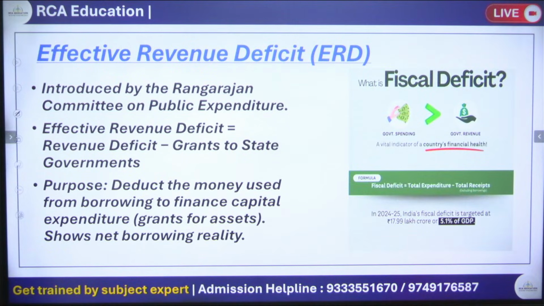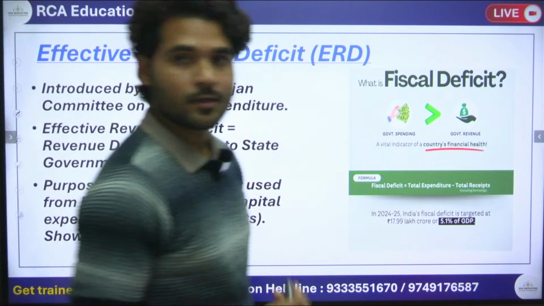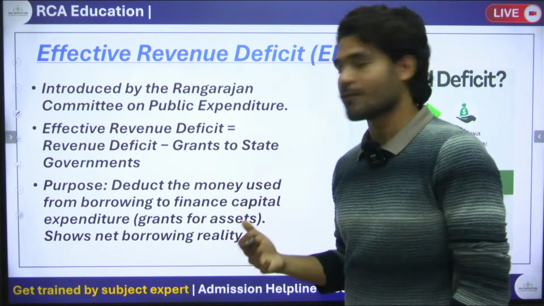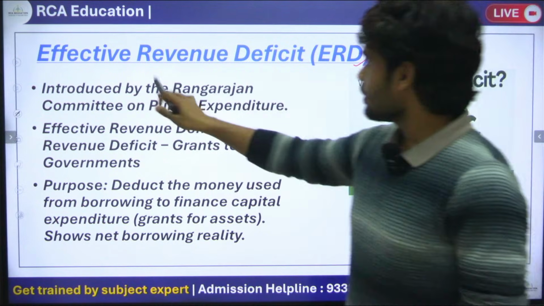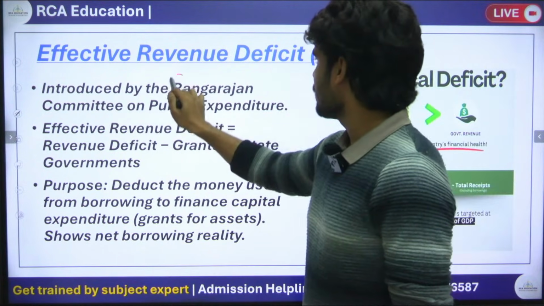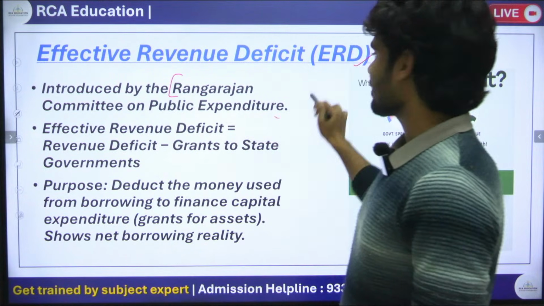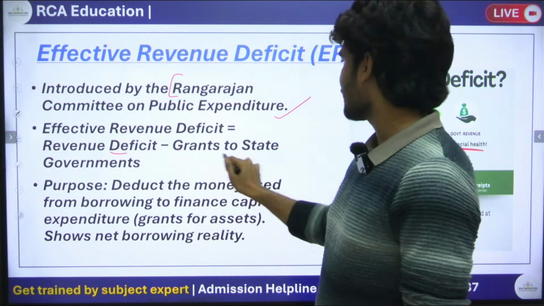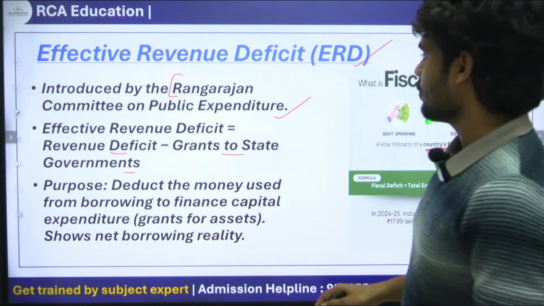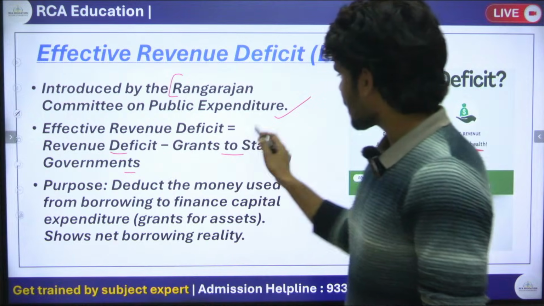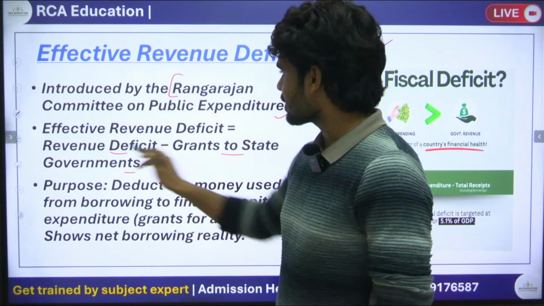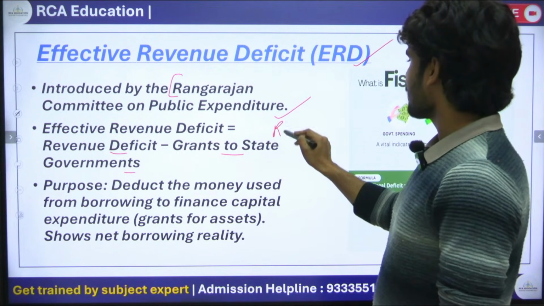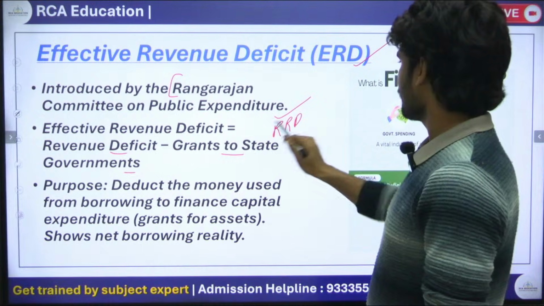Now we have effective revenue deficit. What is ERD? This concept was introduced by the Rangarajan Committee on Public Expenditure. Effective revenue deficit means revenue deficit minus grants to state government. Whatever grants are provided to state governments, we have to subtract this from revenue deficit. We will get effective revenue deficit.